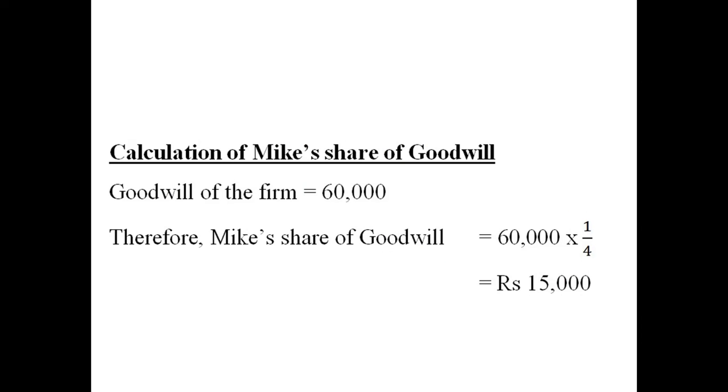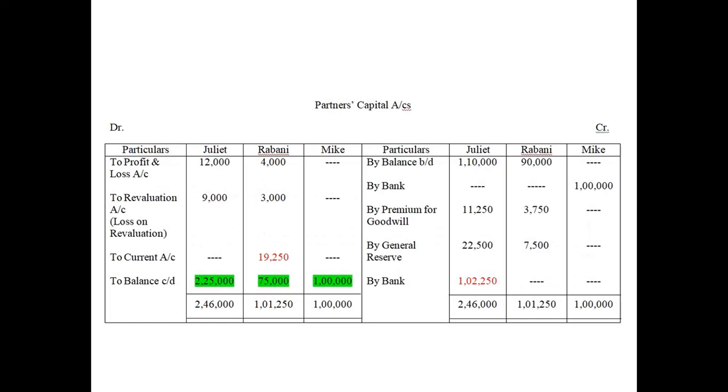The total amount of goodwill here is 60,000, and Mike should bring in his share of premium for goodwill, okay, according to his profit sharing ratio, which will be 15,000. After this, we prepare the partners capital account, okay.